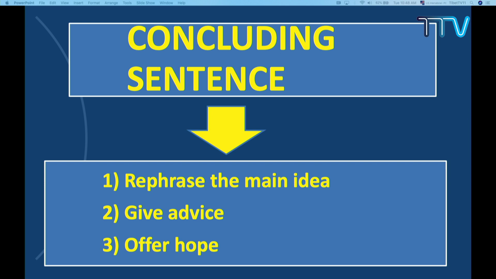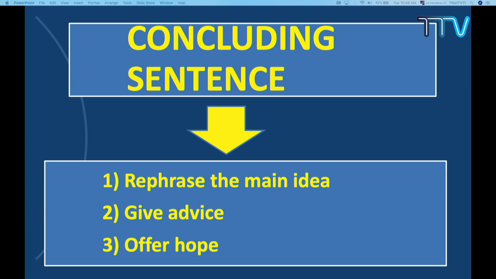So basically, what does a concluding sentence mean in a paragraph? It just summarizes. Sometimes students just copy the topic sentence and make it the concluding sentence. That is okay. But what is best is you just rephrase the main idea.